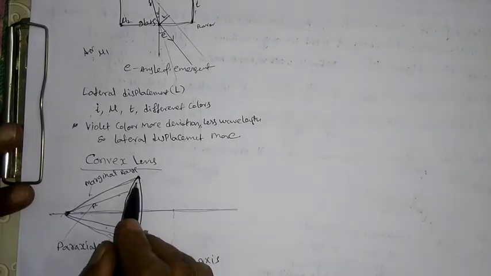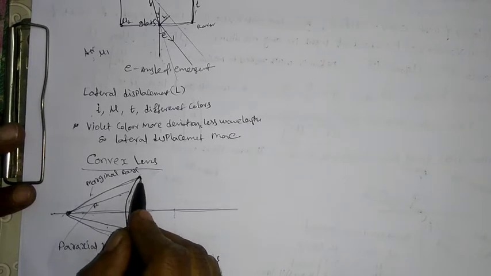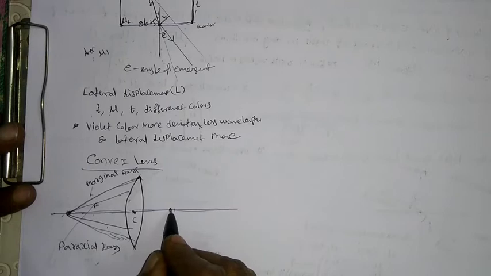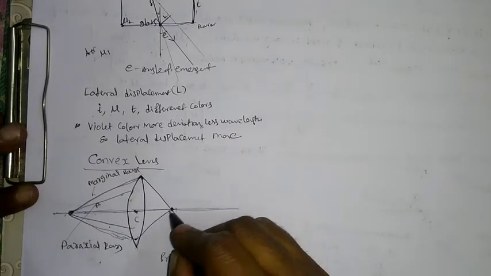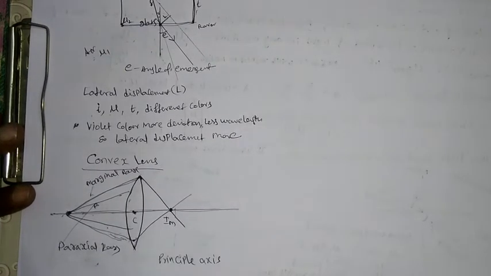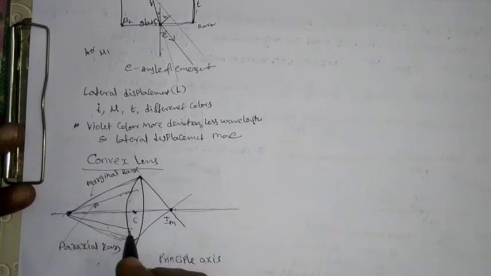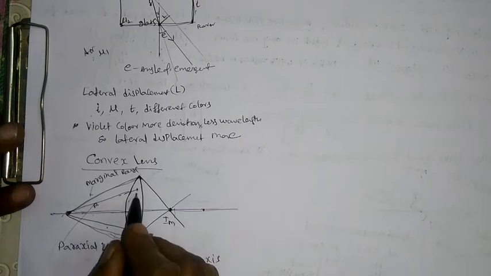Here the marginal rays will bend more. That's why, due to the marginal rays, the image is formed near the lens. This is the image due to the marginal rays. These are the peripheral rays. Due to the paraxial rays, the image is formed far from the lens.